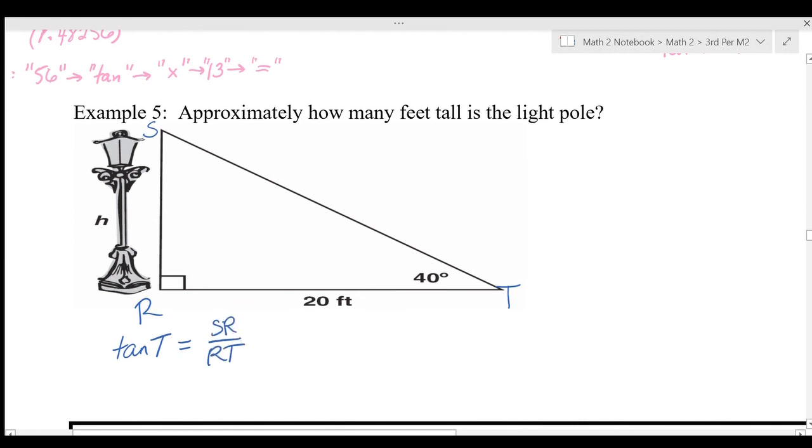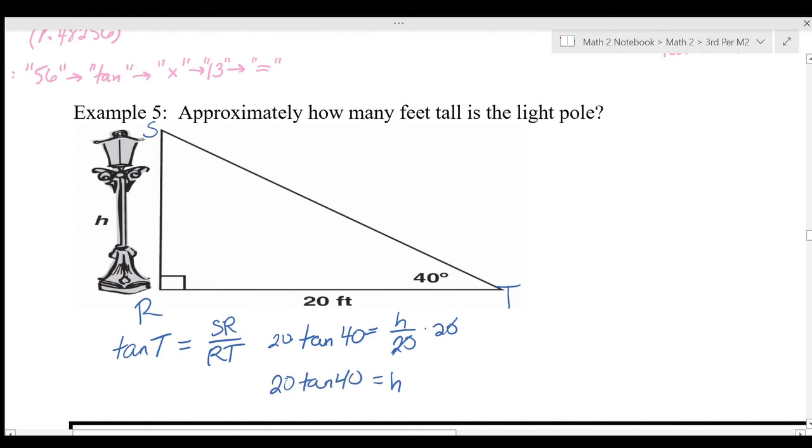Then I'm going to plug in what I know. I know that T is 40 degrees. I know that SR is H. And I know that RT is 20. Then if I want to get H all by itself, I'm going to multiply both sides by 20. That cancels out my 20s on the right side, and I've got H equals 20 times tangent of 40.